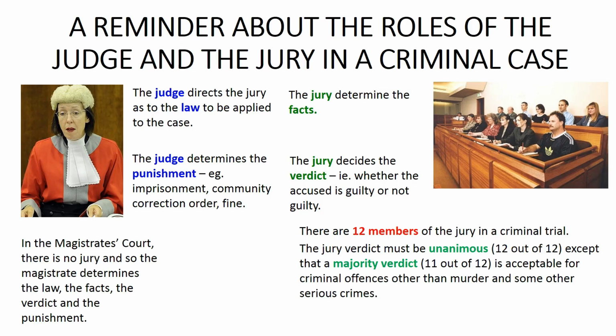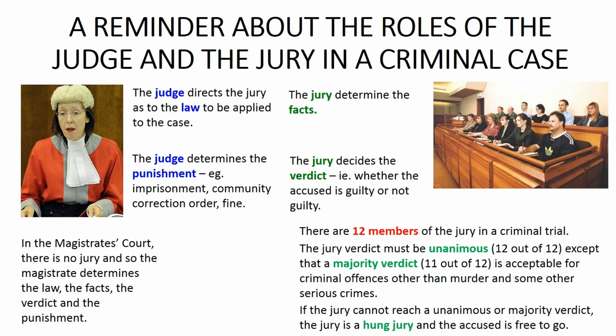If the jury cannot reach either a unanimous verdict or a majority verdict, then the jury is referred to as a hung jury. The accused is neither guilty and convicted of the offence nor not guilty and acquitted of the offence. Instead, the accused is free to go and receives no punishment because they haven't been found guilty. In these circumstances, the Crown can choose to prosecute the accused again in front of a new jury, but the Crown doesn't have to do this.